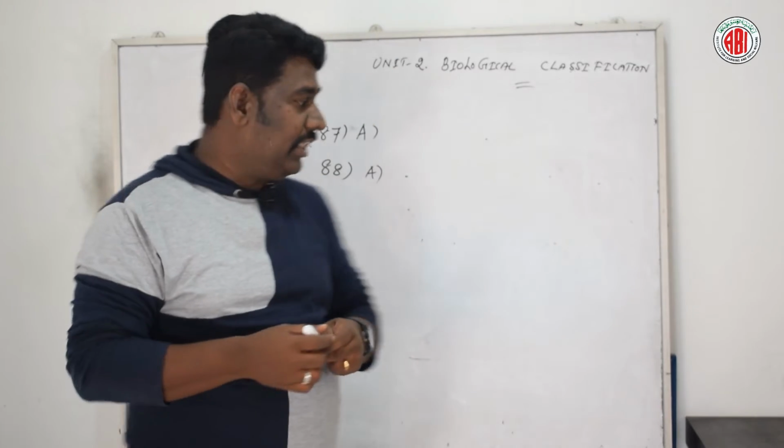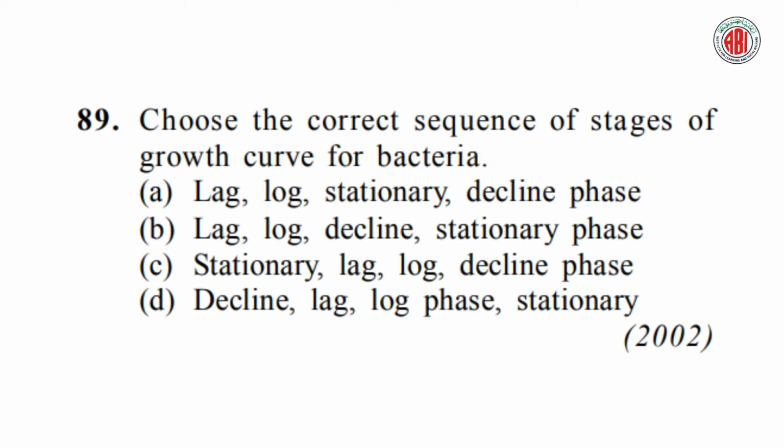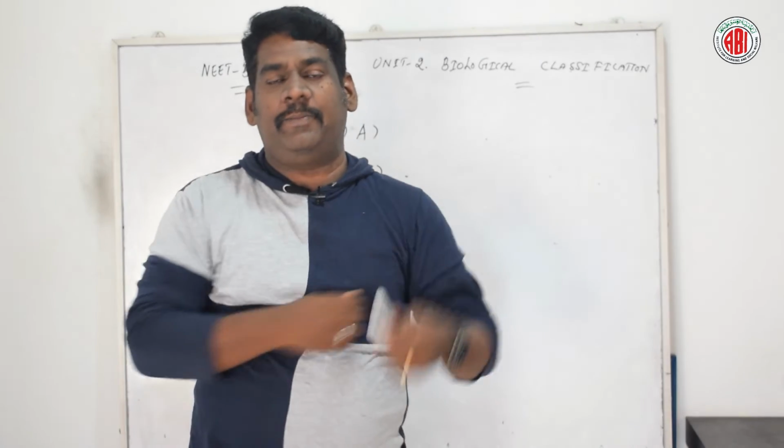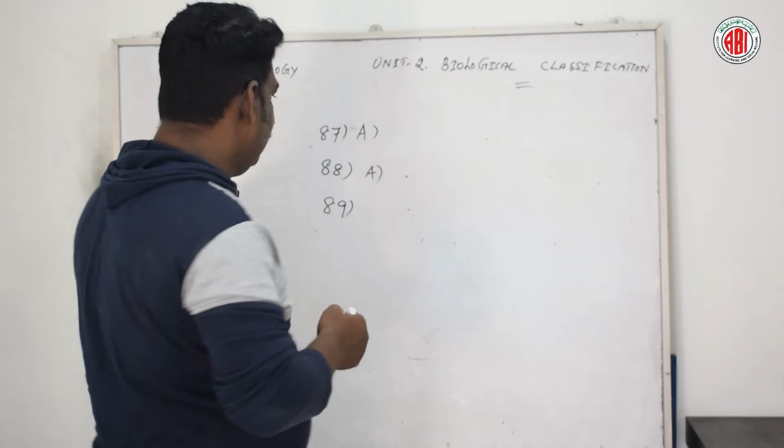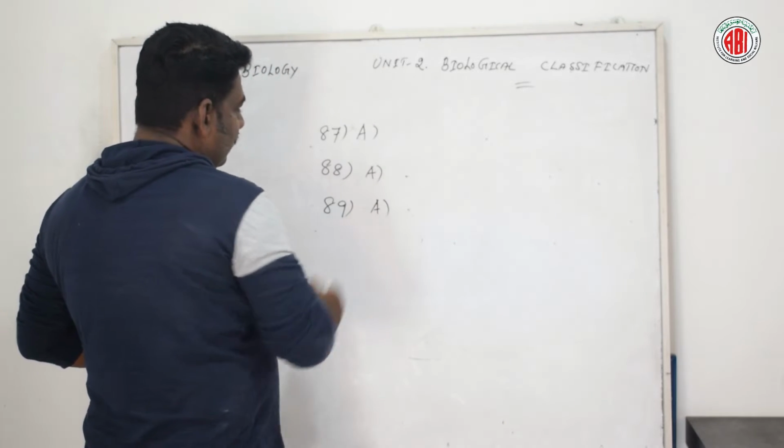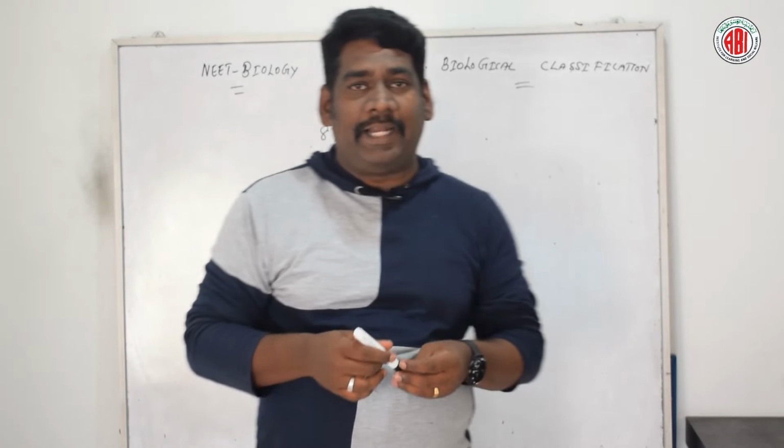Now let us talk about question number 89. Choose the correct sequence of the stages of growth curve of bacteria. So here are 4 different options given: lag, log, stationary and decline phase; lag, log, decline and stationary phase; stationary, lag, log, decline phase; and decline, lag, log and stationary phase. This question is based on the bacterial growth curve. According to this question, option A is the right answer. It is the correct sequence of the bacterial growth.